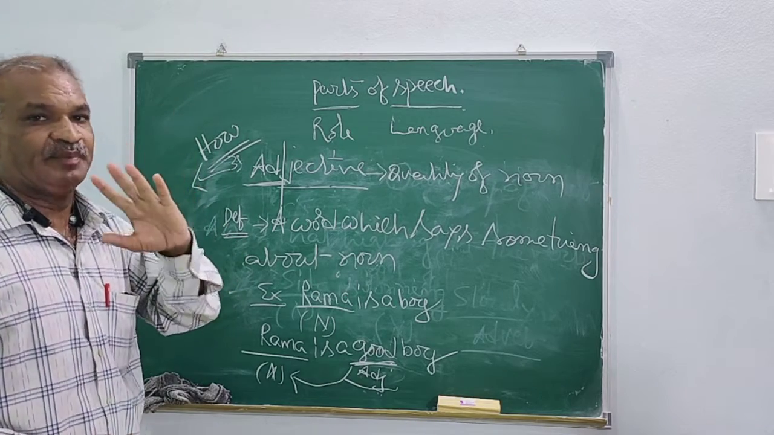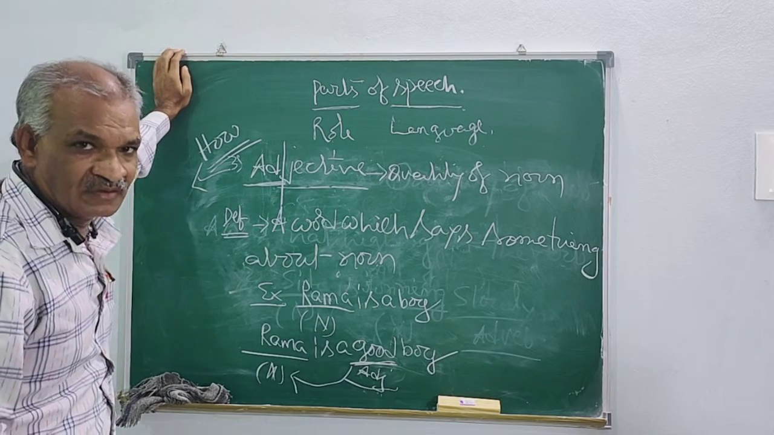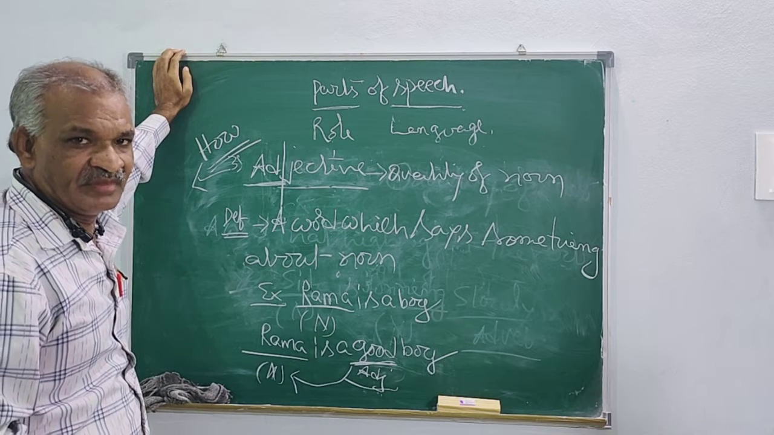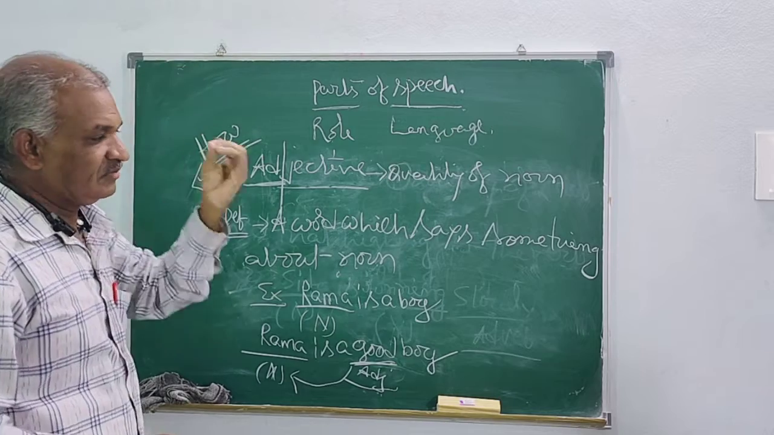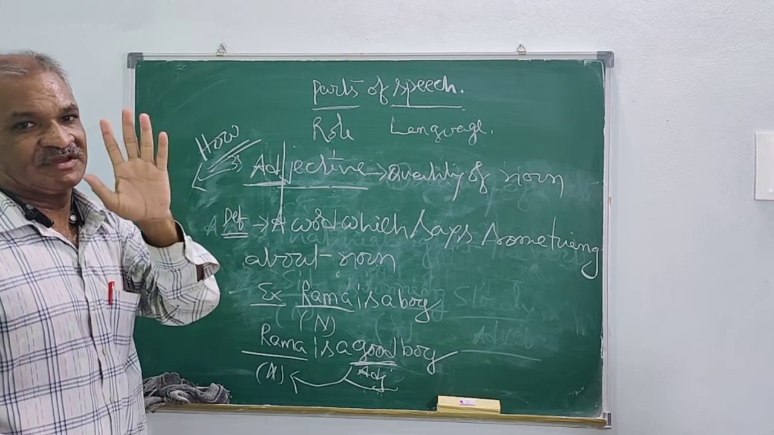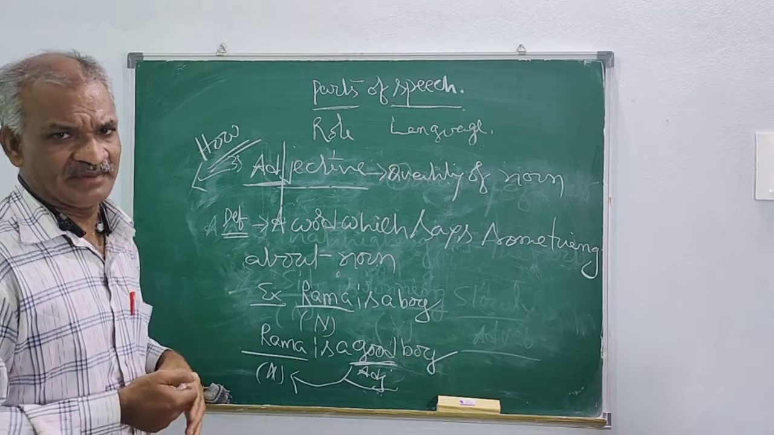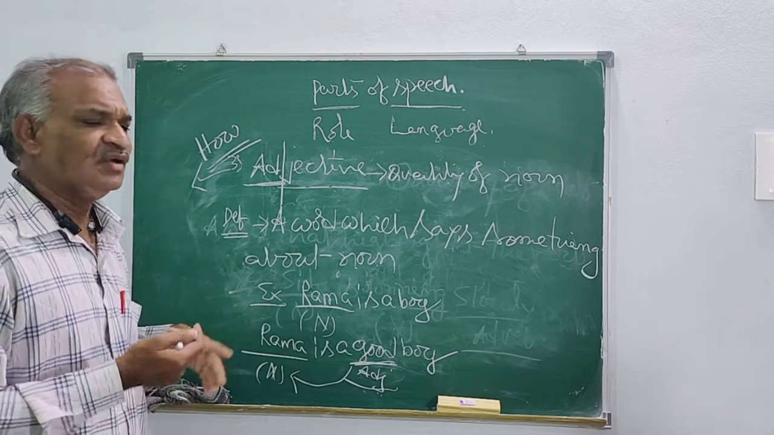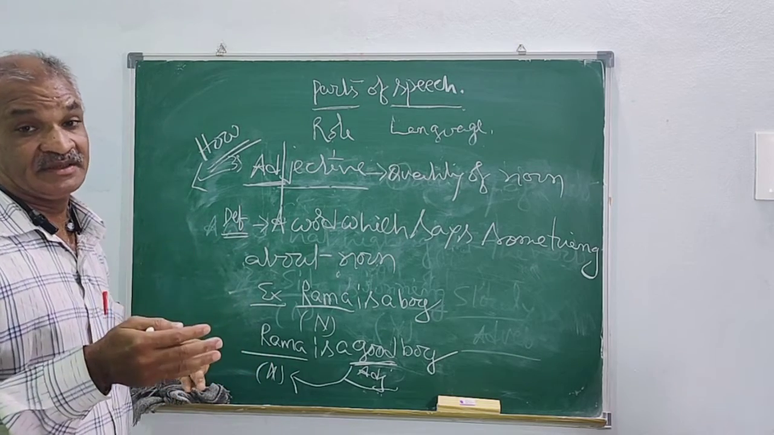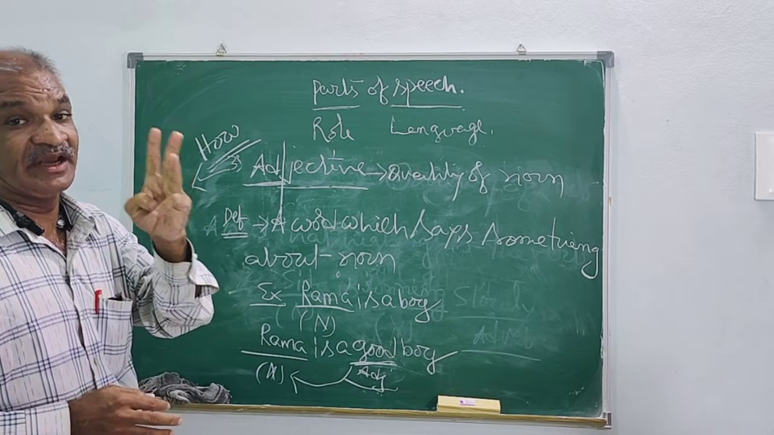So these are the first five parts that we have completed: noun, pronoun, verb, adverb, adjective. These are the first five parts, which we can also see in our Telugu grammar. In our Telugu language grammar, we can also observe five parts. But apart from these five parts, another three parts are there in English grammar.